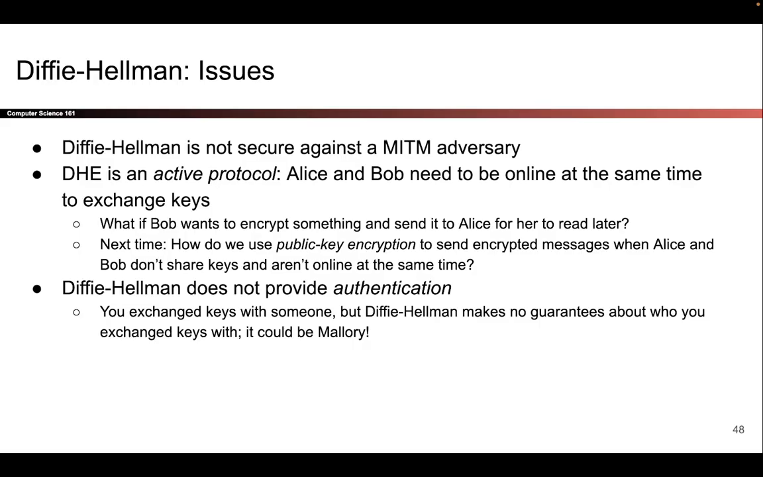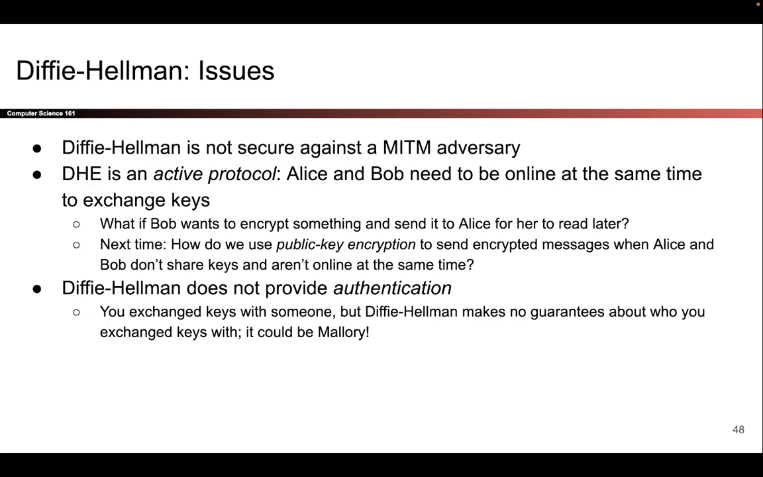One more problem with Diffie-Hellman is that it is an active protocol. Alice and Bob both need to be online at the same time. They need to actively exchange G to the A mod P and G to the B mod P in order to derive the shared secret. It's not possible to derive a shared secret if only one of them is active.